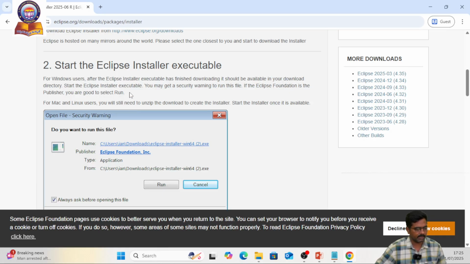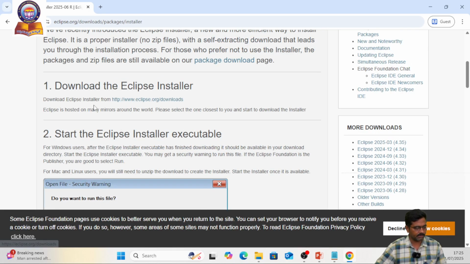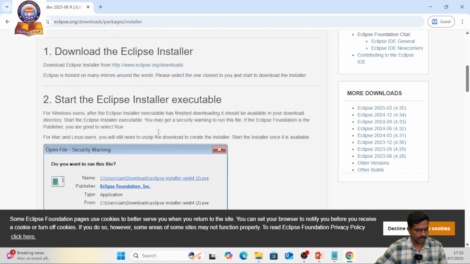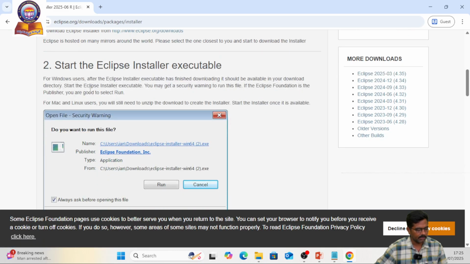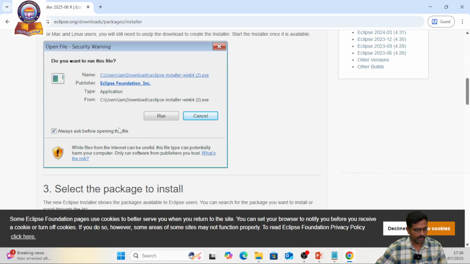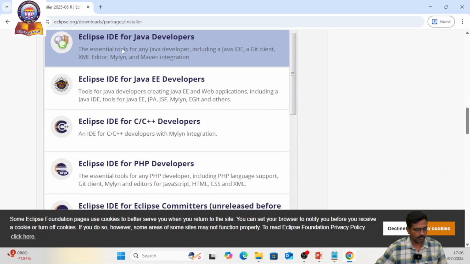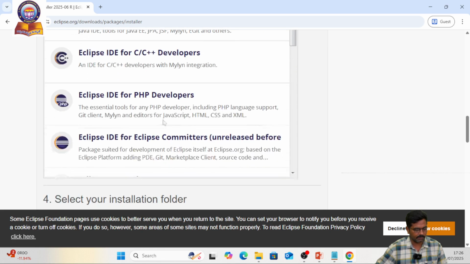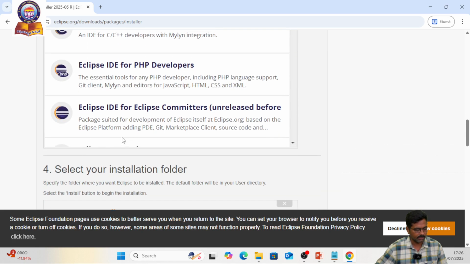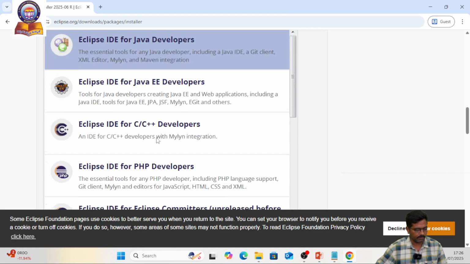Here it is clearly mentioned, the steps to download and install Eclipse. We need to download the Eclipse installer from this website. The second step is to run the executable file and select the package to install. A lot of packages are available, like Eclipse IDE for Java Developers or C++. We go with Java Developers.